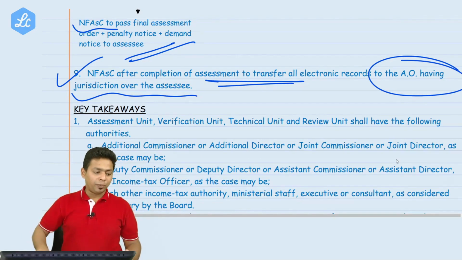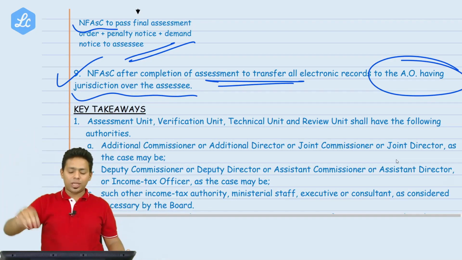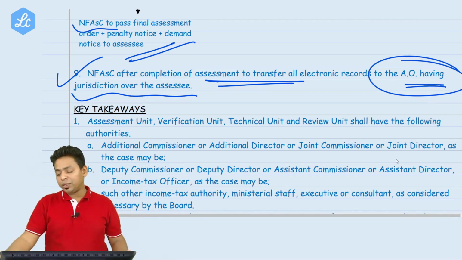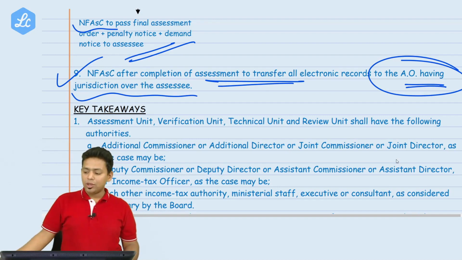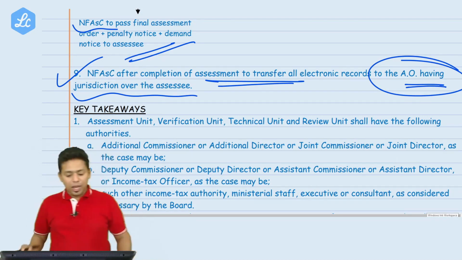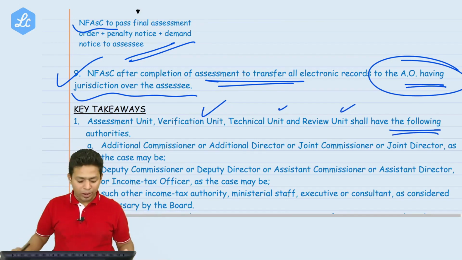Therefore, the proceedings of AO, commissioner, everything is there. Final documents will be given to the AO having jurisdiction over the assessee for future references, so that AO will keep it safe. Assessment unit, verification unit, technical unit, review unit shall have the following authorities.